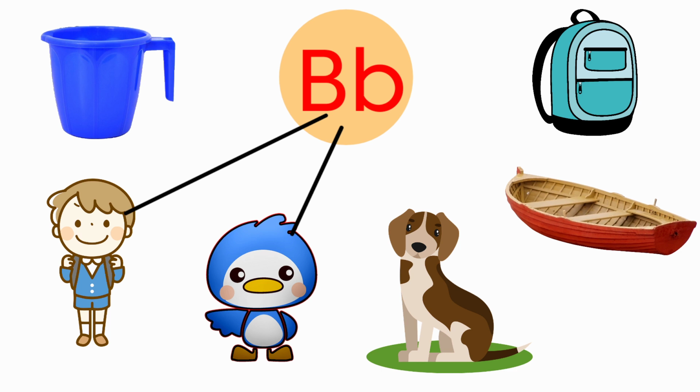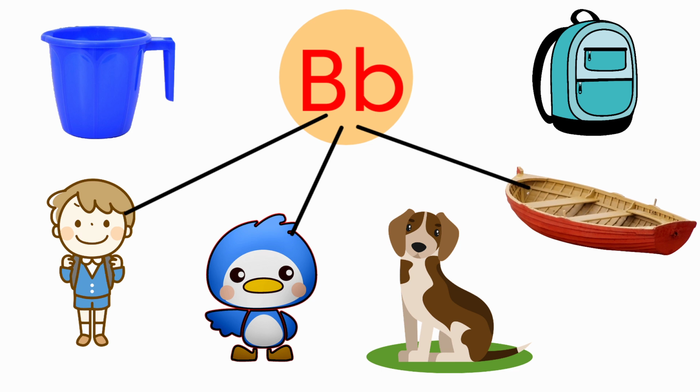Next one, boat. The beginning sound for the picture boat is B. The sound of the letter B is B. Both are having same sounds. So we are going to draw a line from B to boat.